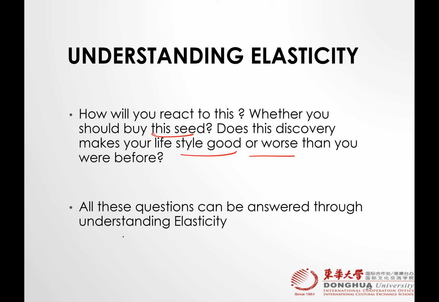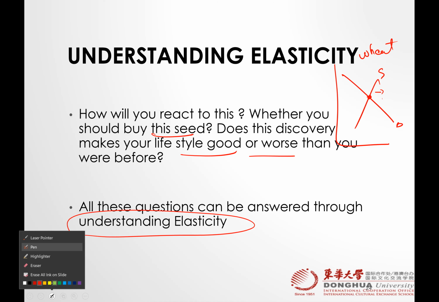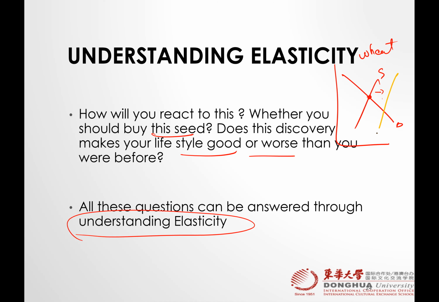Let's talk about this. Through demand and supply, we already know what will happen. So if this is the market for wheat, what happened here? Supply increased. So what will be our new price and quantity here? Quantity increases, price decreases.